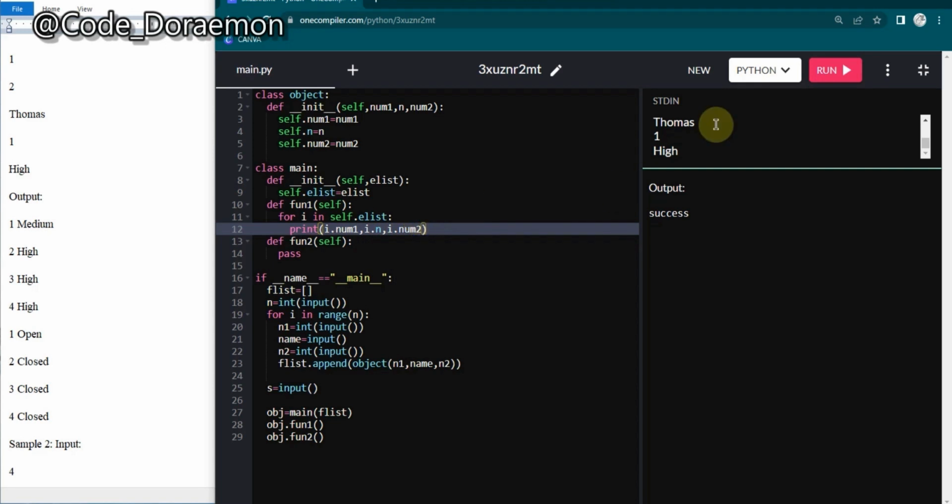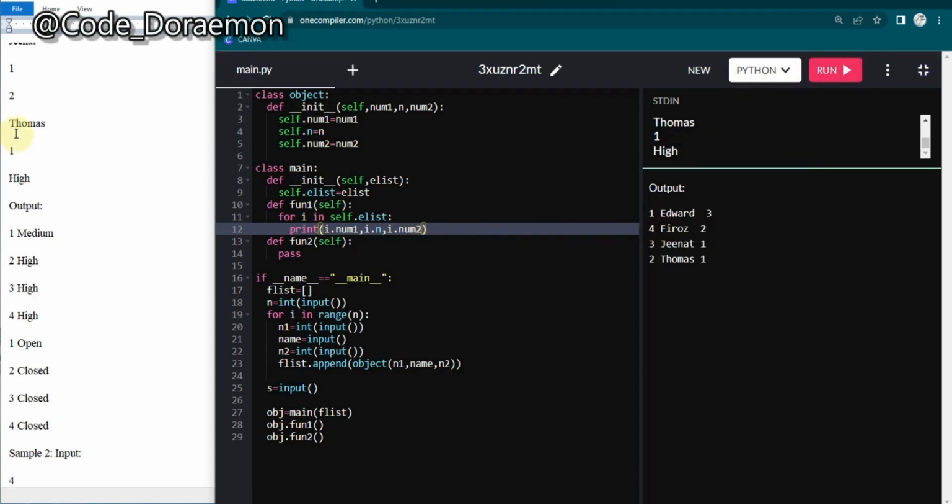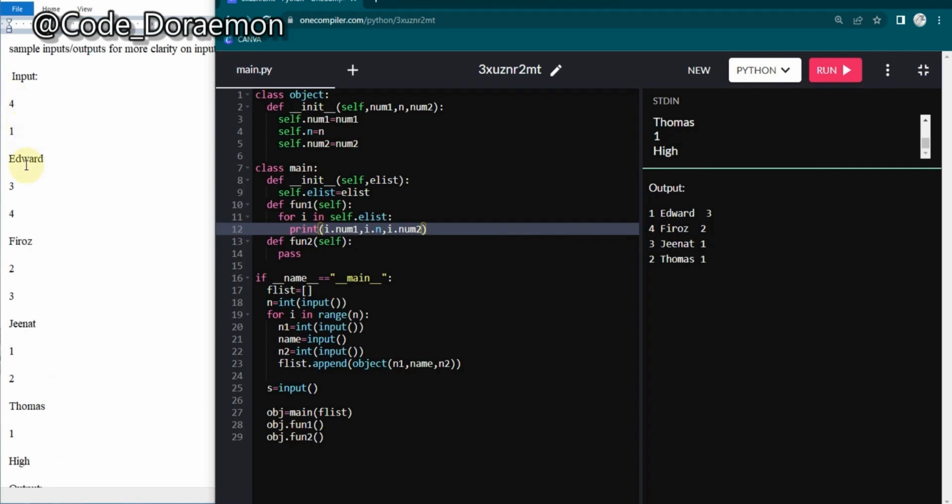So now let's see. Can you see? Here I've given it as 1 Edward 3, 4 Feroz 2, 3 Janat 1, and 2 Thomas 1. So it got things like that. Now we have to get only the unique numbers.